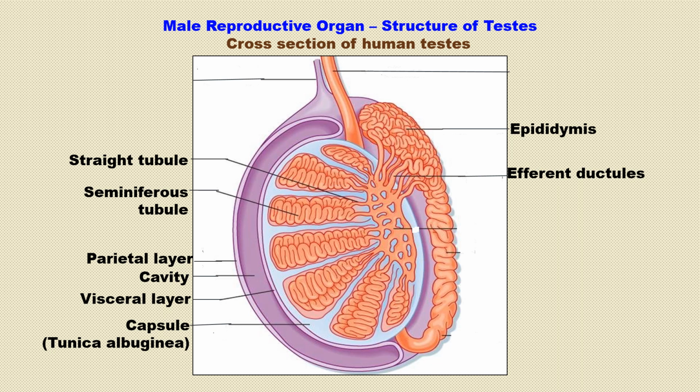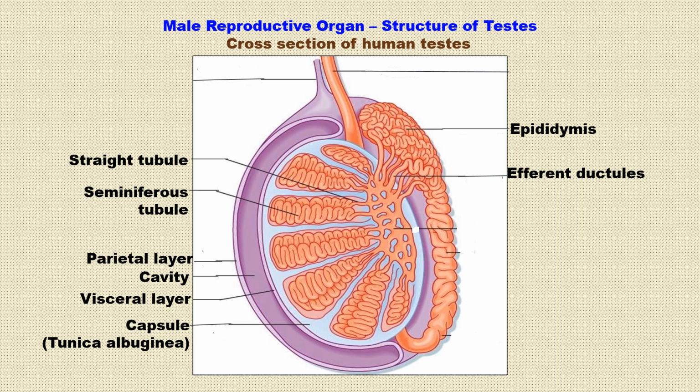Here Sertoli cells are present. The Sertoli cells, supporting cells, provide nutrients to the developing sperm. Leydig cells are also present, polyhedral in shape, lying between the seminiferous tubules.